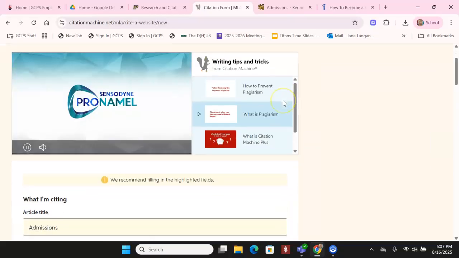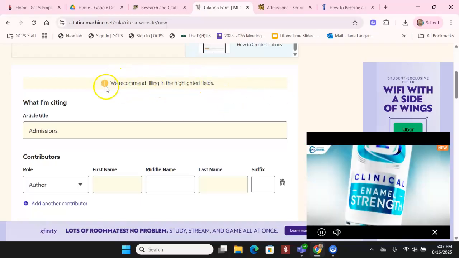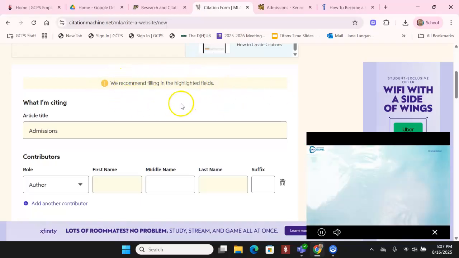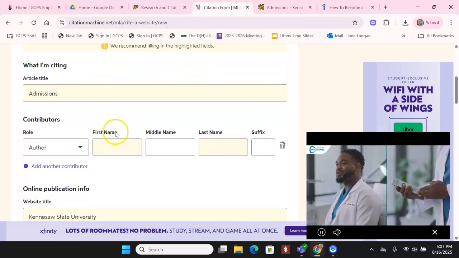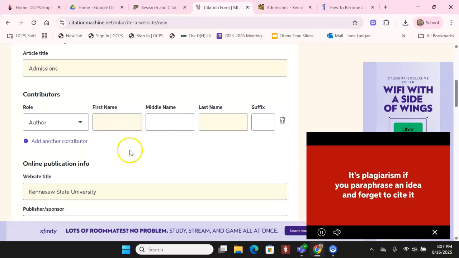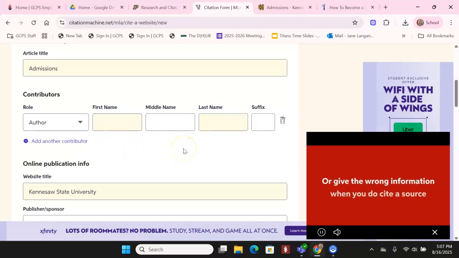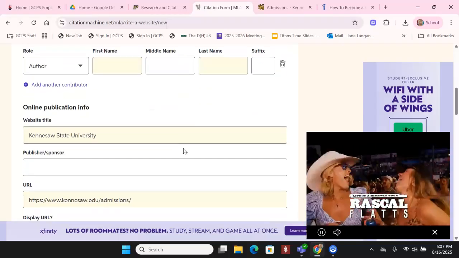So when you continue and you go on to the next page, it says, we recommend filling in the highlighted fields, meaning they're not sure they have all the information. So in this case, the title of the article online is Admissions at KSU. And there is not one particular author. It's written by the people of KSU, so you can skip that part.